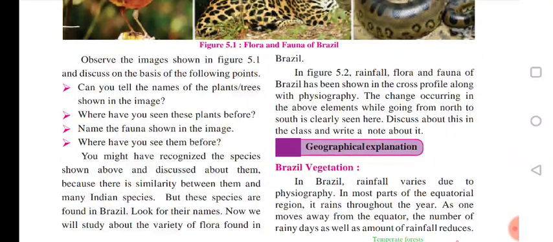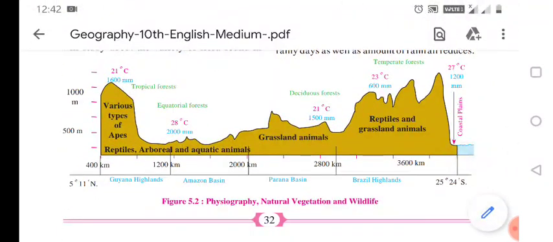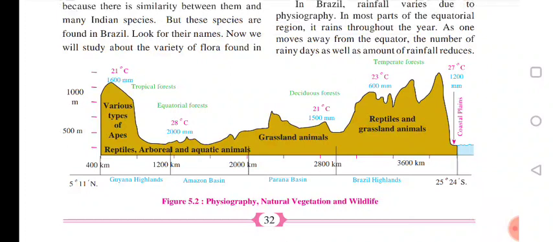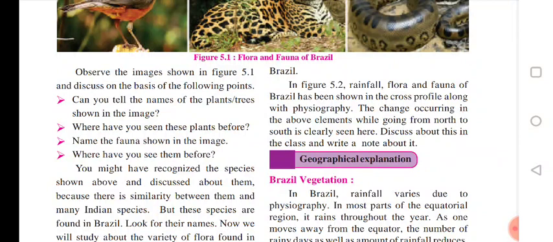Then the change occurring in the above elements while going from north to south, here you can see 5 degree 11 minute north to south, you can see the changes clearly. Discuss this in the class and write a note about it.